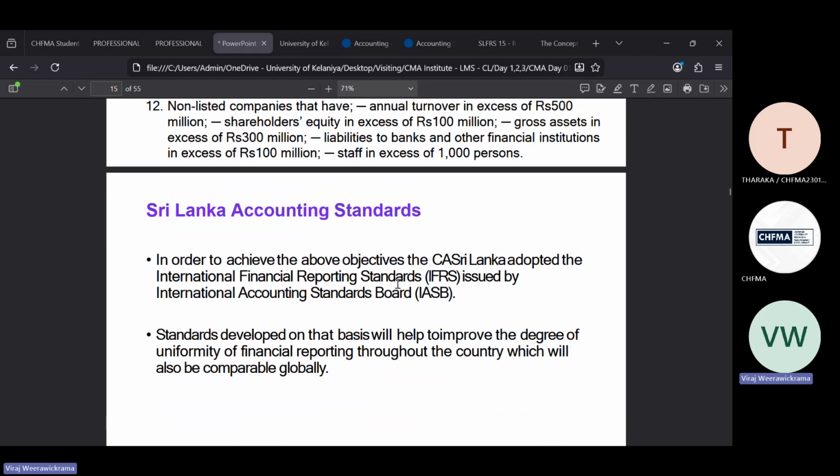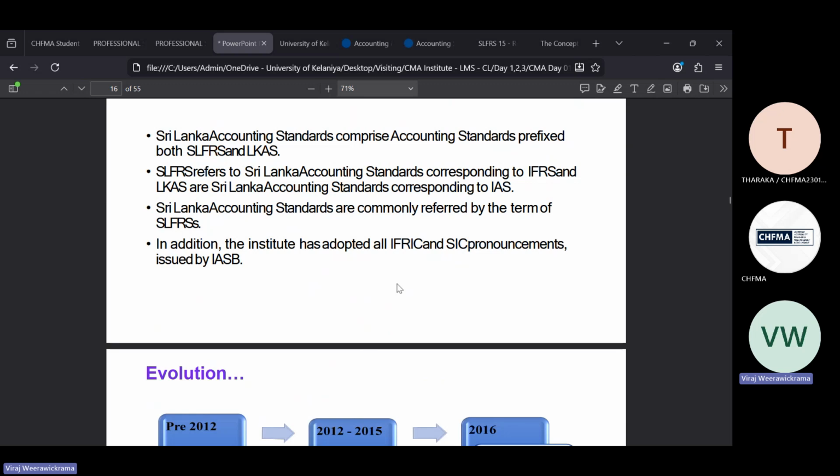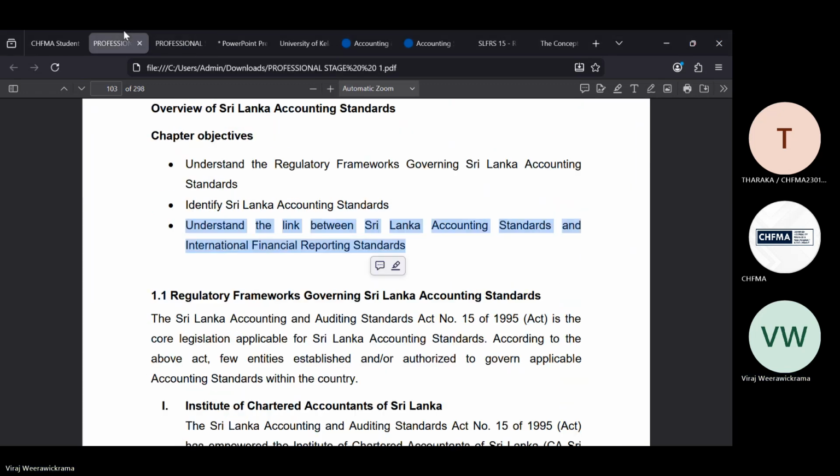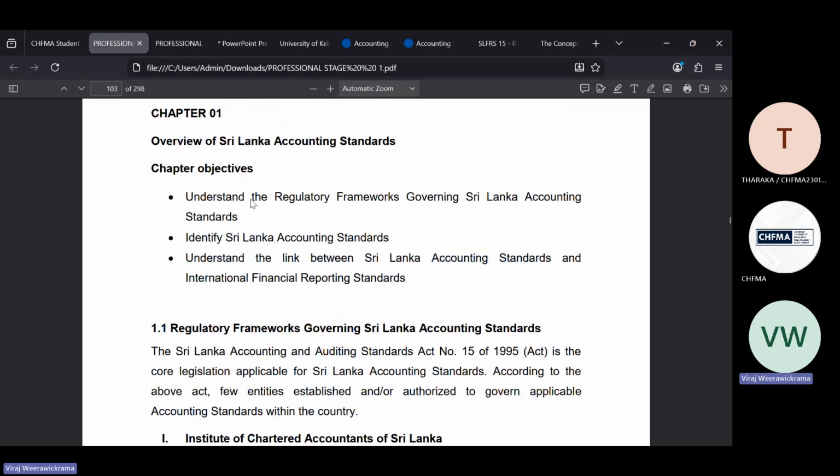Now, that's all, right? So this is the main thing we have to cover under the regulatory framework governing Sri Lankan accounting standards, right? So then we went through all the accounting standard documents, which are published on the CA Sri Lanka website. Then we discussed mainly the linkage between Sri Lankan accounting standards and international financial reporting standards. Okay, so with that, you can leisurely go through the materials, the textbook, and everything.